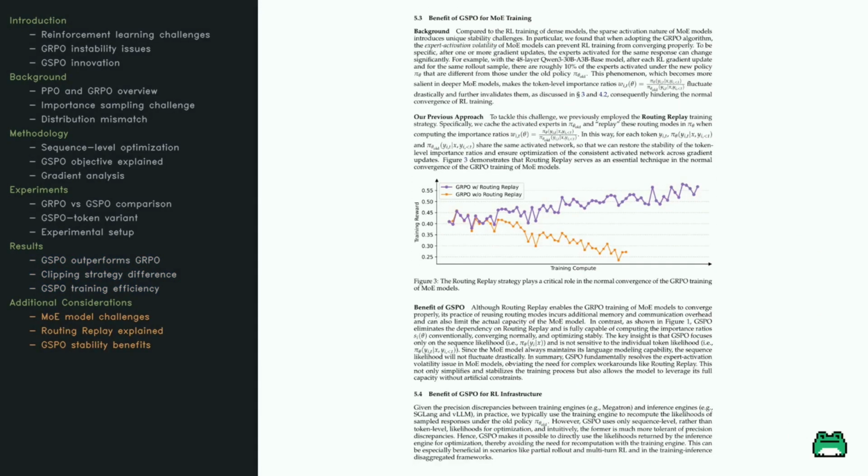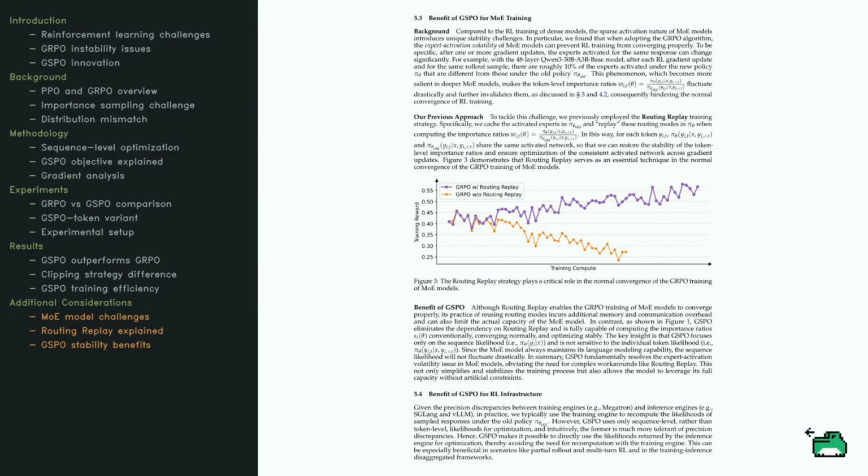Let's dig into the benefits of GSPO, especially in the context of mixture of experts models. These models are tricky because they activate different parts, or experts, depending on the input. When using GRPO, this can lead to instability because the experts change frequently, throwing off the training process. Imagine trying to hit a moving target. It's challenging, and that's what's happening here.